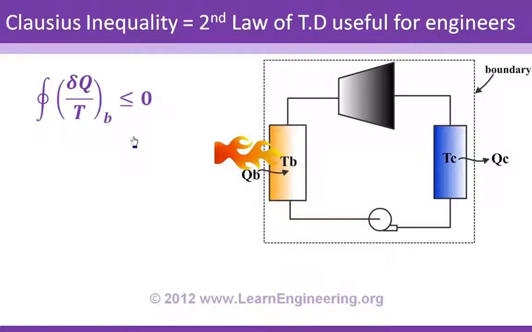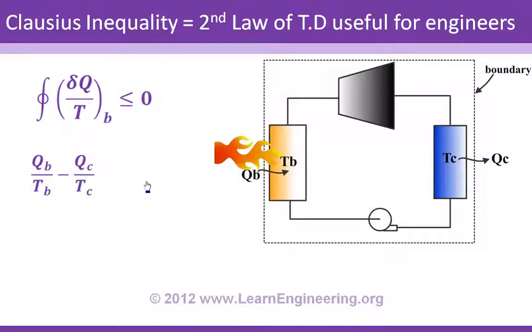Here it is, a very simplified power plant cycle. And I have drawn the boundary of the cycle here with the dotted line. And the only heat interactions happening here are heat absorption at the boiler and heat rejection at the condenser. In order to simplify our analysis, we are again assuming that both condenser and boiler are at uniform temperature. So you can easily apply Clausius inequality to the system, and LHS will be like this: QB by TB minus QC by TC. Here the sign is negative because heat is getting out of the system. Please note that use of integration is not required here because both the boundaries were at uniform temperature.